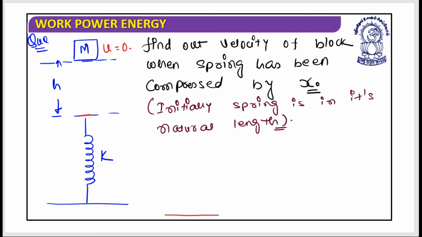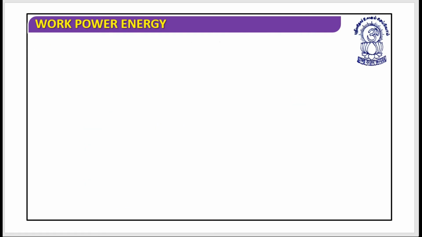So let me show you the situation, so that the concept might get clearer. At the very beginning, this is the situation. This is height h, and the block is over here. From now it is going to be released with u equals to 0.